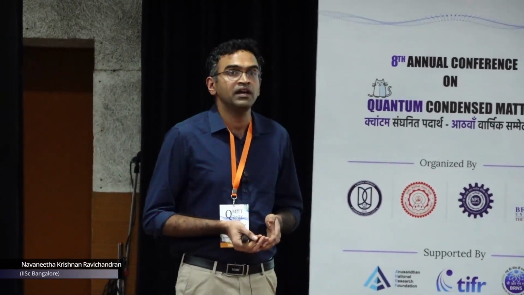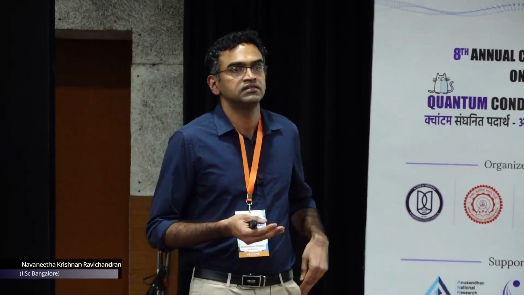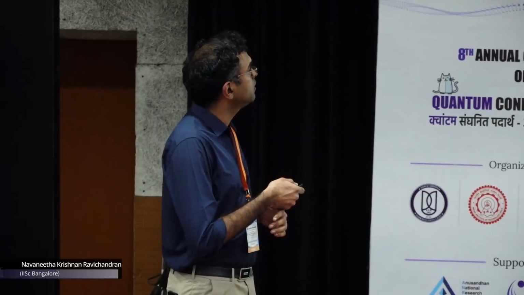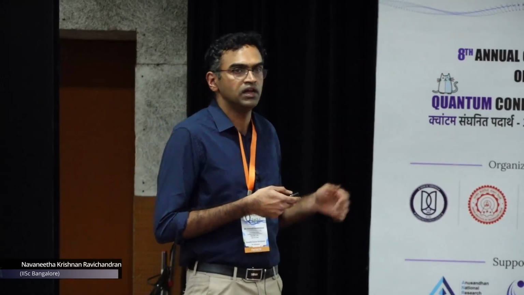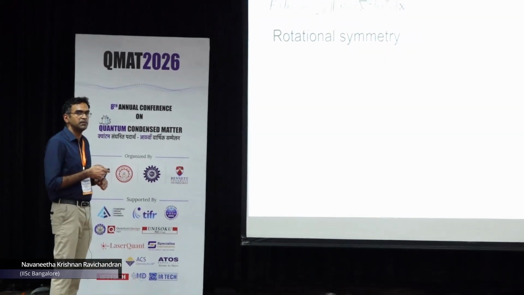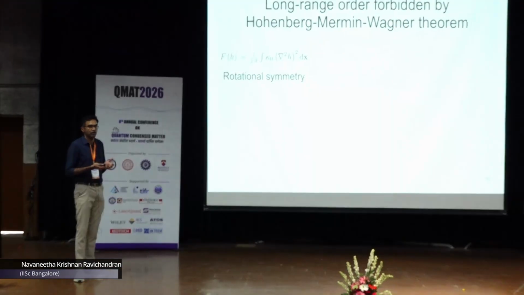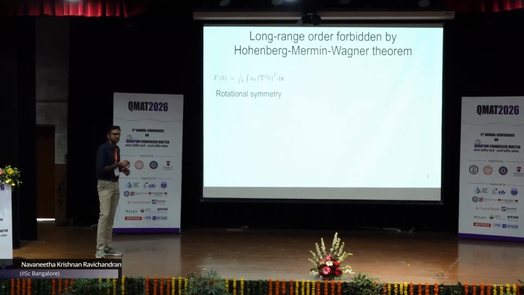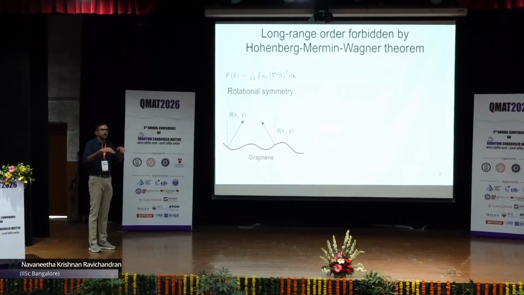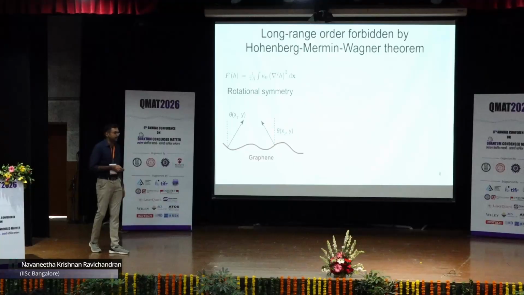But there are also some long range effects known to the community that change the flexural phonon dispersions in graphene, and that is related back again to this free energy form that I had shown earlier. In this free energy expression, we have a Laplacian of H, and the Laplacian is invariant to rotation of the coordinate axis. So this free energy has rotational symmetry. Now let us consider an undulation of a graphene sheet because of thermal disturbances, and these thetas are actually the angles made by the normal with the vertical direction.